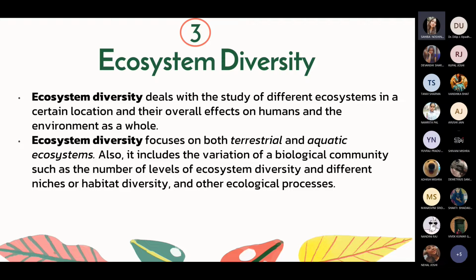Each ecosystem has its own species and ways of functioning. Ecosystem diversity has a great deal of influence on both genetic and species diversity, thus it is coined as the largest scale of biodiversity.